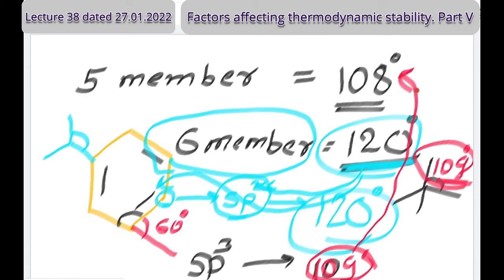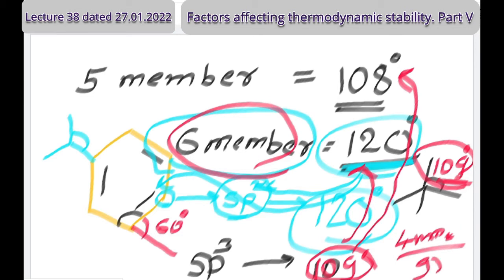So in such cases, alignment is somewhat more comfortable. But if they are compelled to remain a 6-membered ring, then strain will be there. Wherever there is less strain, that will be followed. If it has to remain a 4-membered ring, then the bond angle will be 90 degrees, far away from 109 degrees. So the more suitable one is the 5-membered ring.